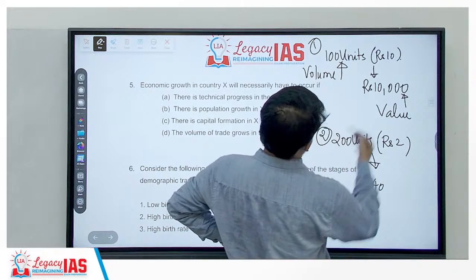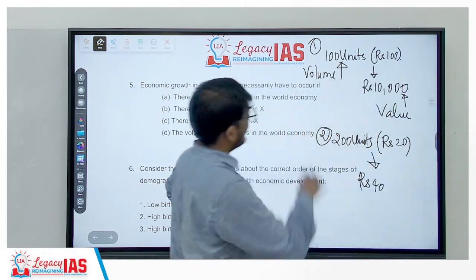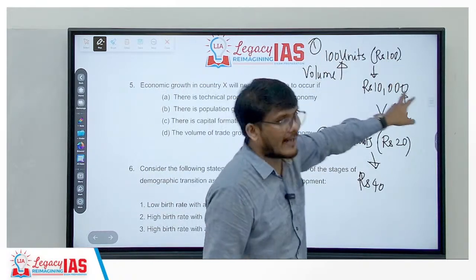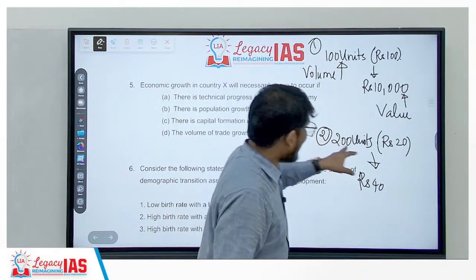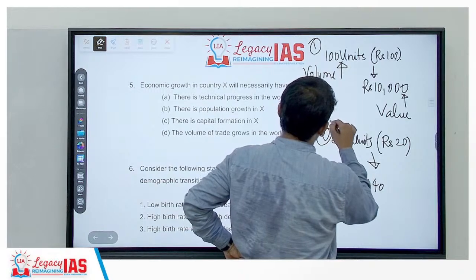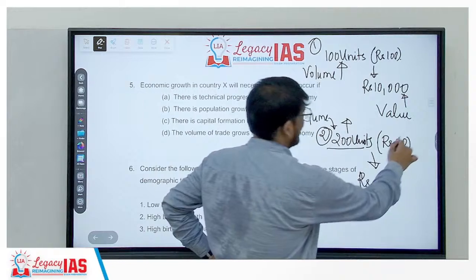Let me take it to be 100 and let me take it to be 20, so that calculation is proper. 100 units at 100 rupees each will give you 10,000. 200 units, there is an increase. This is volume, and volume has increased. 200 units are there, but what happened to value?